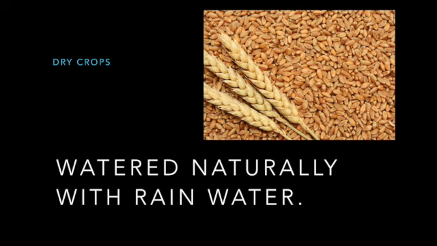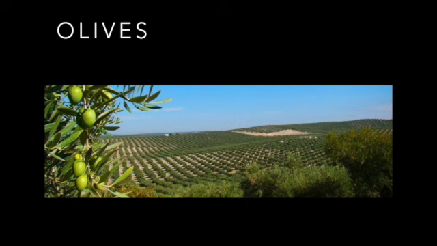Well, crops can be divided in dry crops and irrigated crops. As you can see in this picture, the dry crops are vegetables or plants that are watered naturally. That means that they get the water from the rain. Nobody goes there and waters the plants. This is referring to cereals, olives, and grapes.